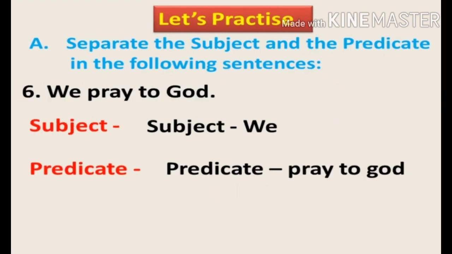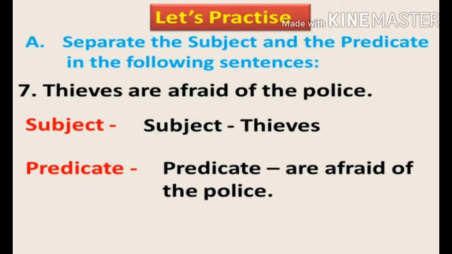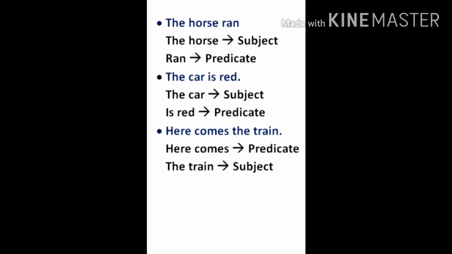Sixth sentence. We pray to God. Subject we, predicate pray to God. The next sentence is, thieves are afraid of the police. Subject thieves, predicate are afraid of the police. Now the 8th, 9th and 10th are written on one sheet only. The horses ran.